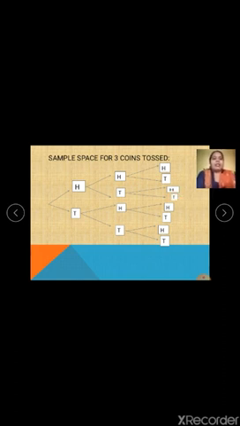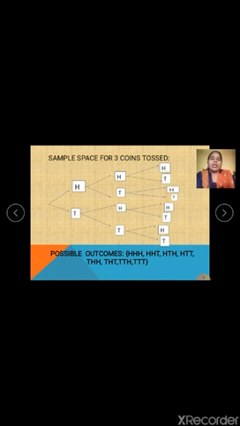Like this, all of these can be prepared. Tail, head, head, that is the next. Again, tail, head, tail. And the last ones, tail, tail, head, and tail, tail, tail. So these are the possibilities. Hence the possible outcomes will be HHH, HHT, HTH, HTT, THH, THT, TTH, and the last one TTT. So these are in all 8 possibilities in which a sample space can be written when 3 coins are tossed simultaneously at the same time.